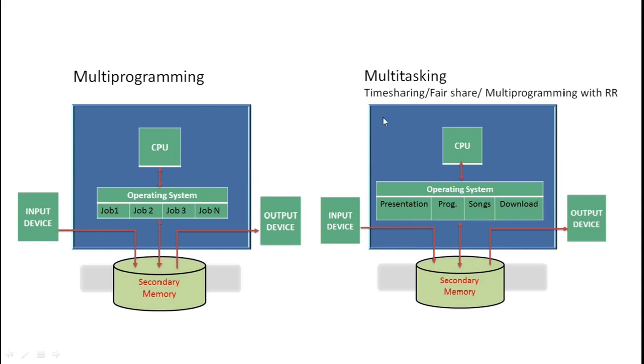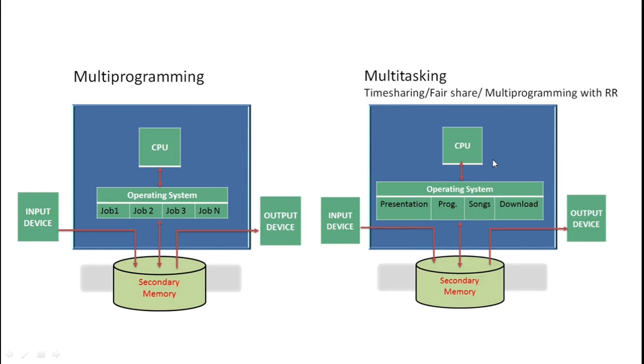Multitasking is also known as time sharing, fair share, and multi-programming with round robin. We will discuss the round robin algorithm in detail in the process management unit, so you will understand more easily the actual meaning of multitasking. Now, there is still a limitation. What is the limitation? At a time we can execute only one program on one processor. Here we discussed 2 minutes, but the timing is actually very small, like 2 milliseconds or 1 millisecond.